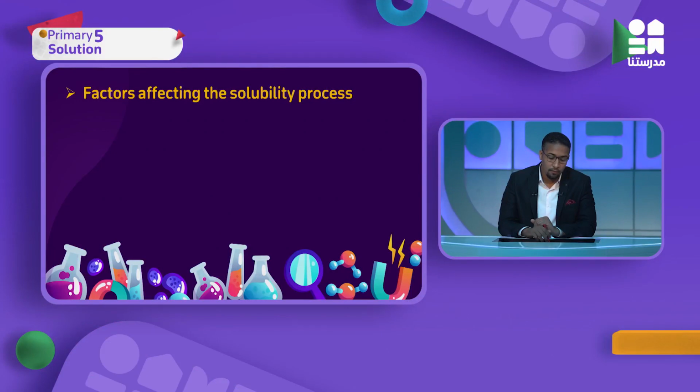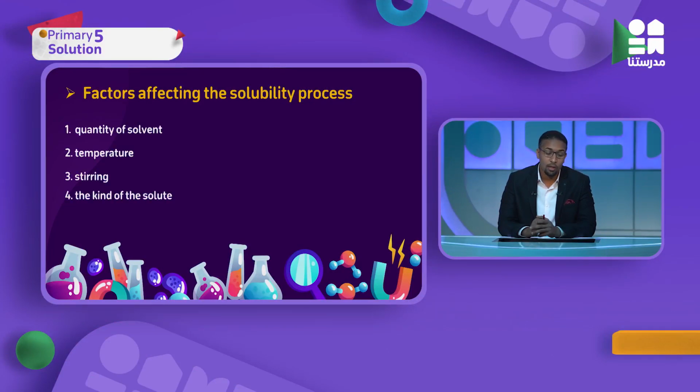So we will take 4 factors affecting solubility. The first one, quantity of solvent. Number 2, temperature. Number 3, stirring. Number 4, kind of solvent. I have an example to show you the differences between each of them and how to increase the solubility process. So let's go ahead.